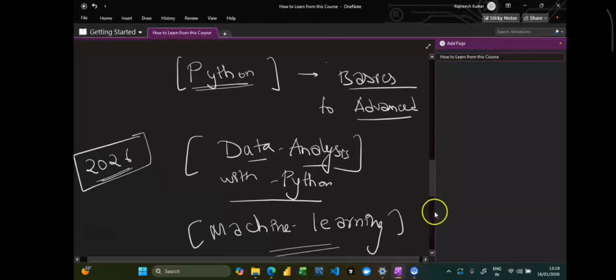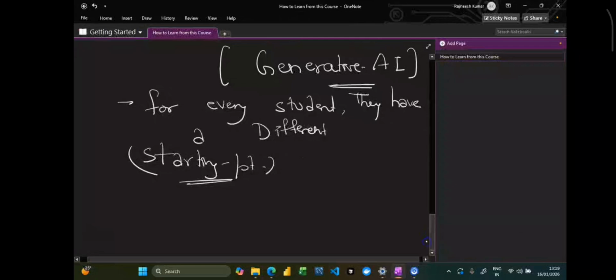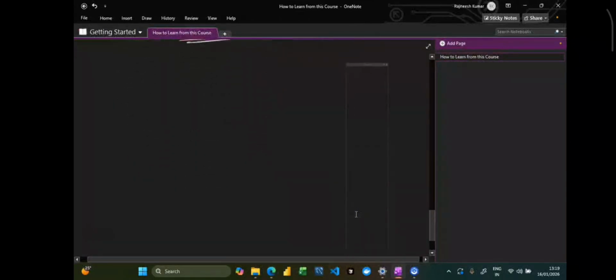These are some of the key points that we would like to mention. First of all, if you feel you know something, there is no need to go through that concept again and again. You can skip the lectures, but there is something very important that I would like to mention before you proceed with this course.